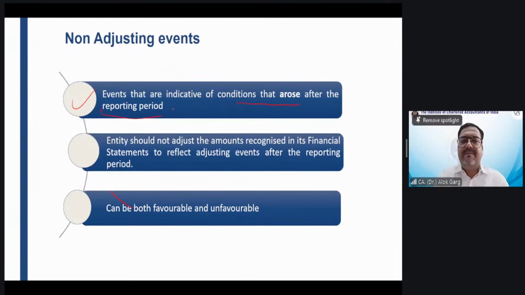Now, my dear friends, there was a court case which was started on 5th of April, and this court case was settled on 30th of April. Is it an adjusting event?